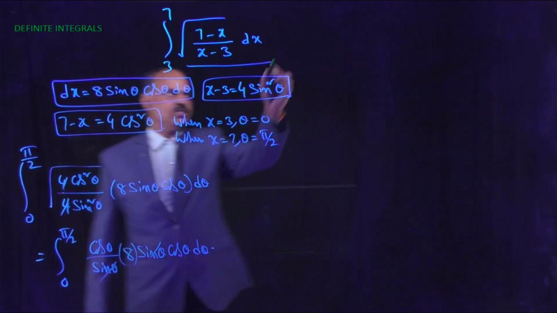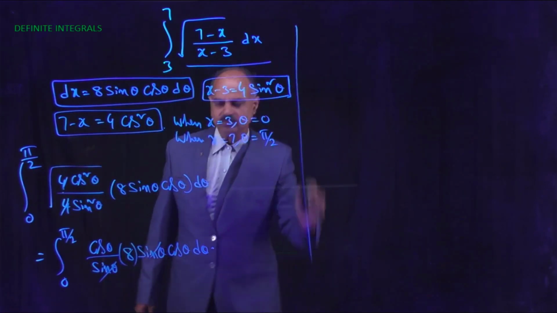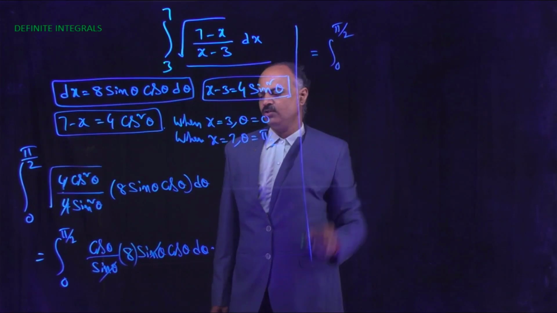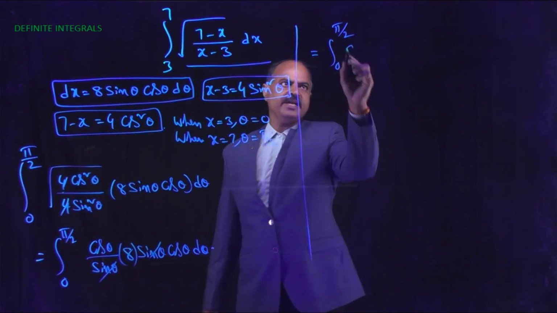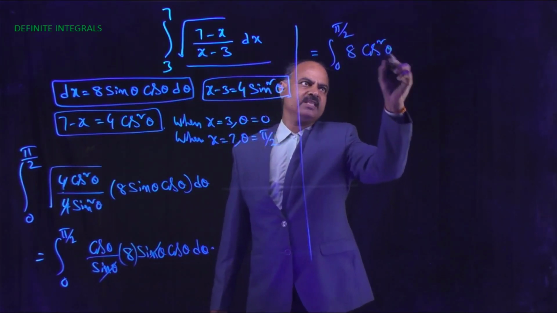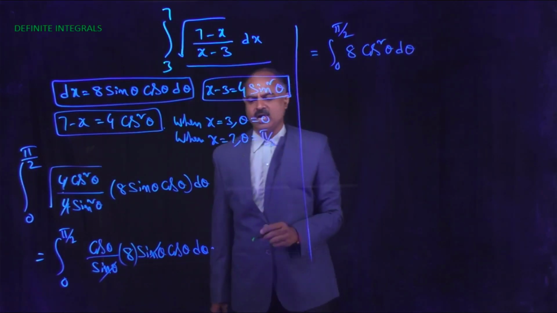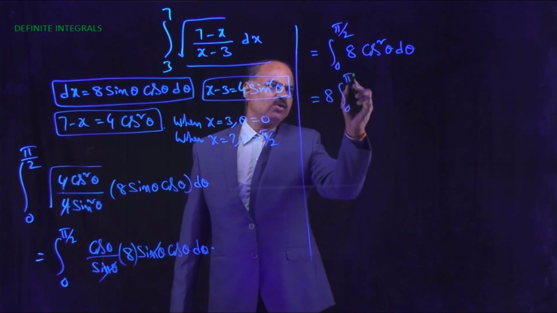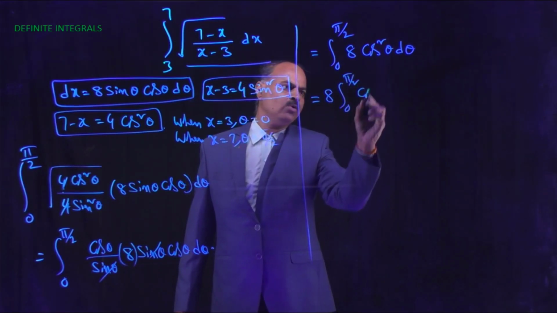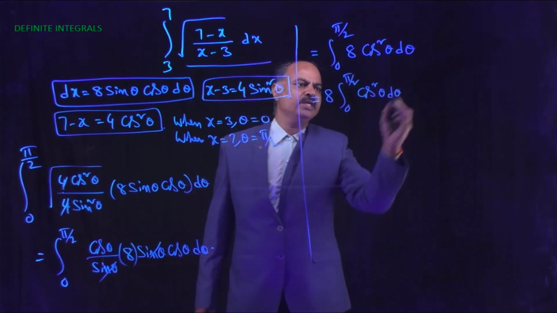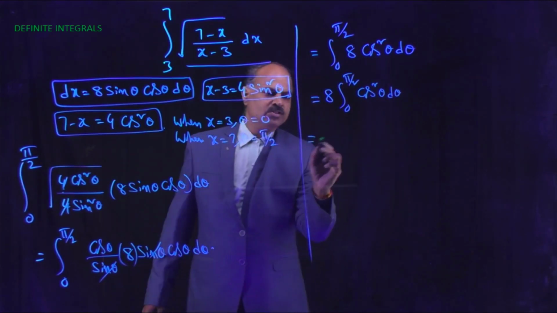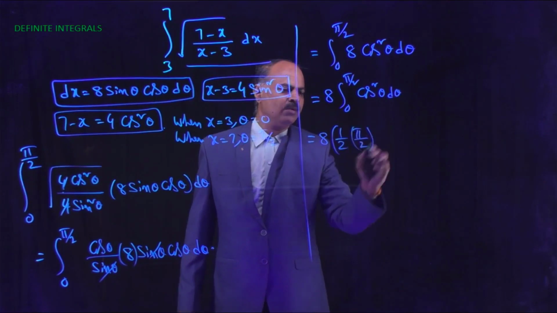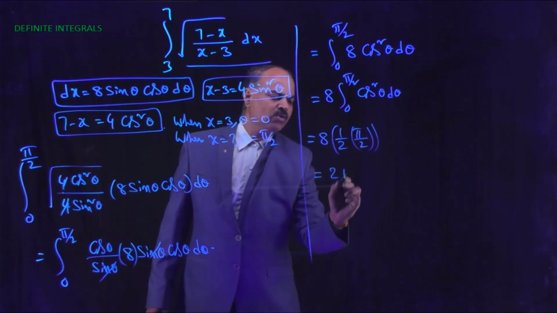Now this equals integral 0 to pi by 2 of 8 cos square theta d theta, that is 8 into integral 0 to pi by 2 of cos square theta d theta. Now this equals 8 into 1 by 2 into pi by 2, that is equal to 2 pi.